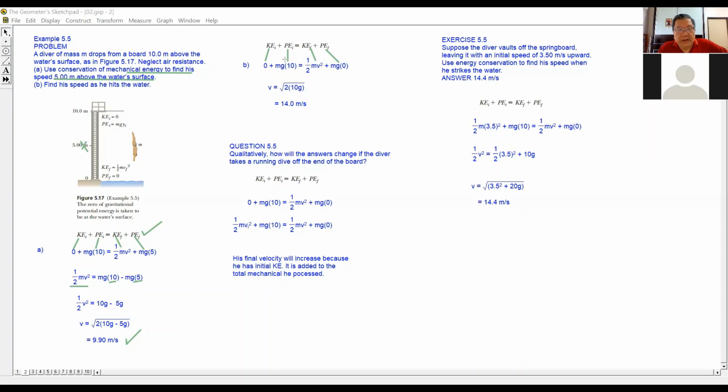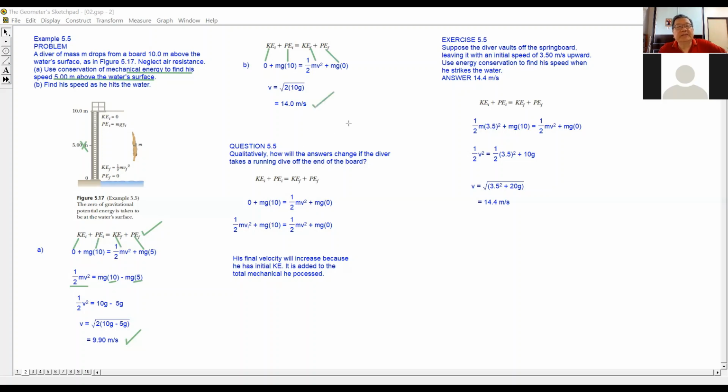Again, the m can cancel off, and we have half v squared equals 10g. When you move the 2 over to the other side, 2 times 10g, taking the square root,